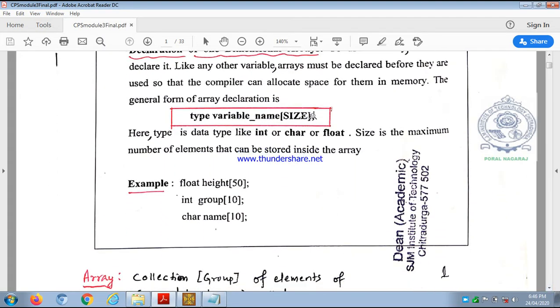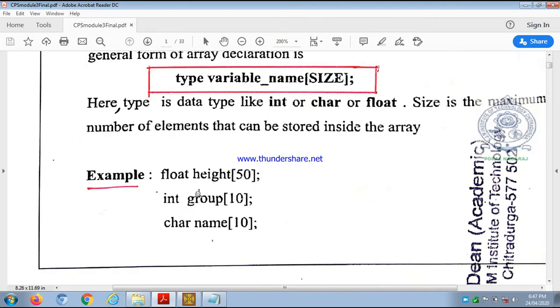Then within square brackets, the size of the array. I had taken array A where the size was 5. Here the size must always be an integer or integer expression, terminated by a semicolon. For example, here it is given: float data type, array name height, within square brackets 50, semicolon. So this means 50 memory locations are reserved and given a common name called height, and all the elements of array height are of data type float.